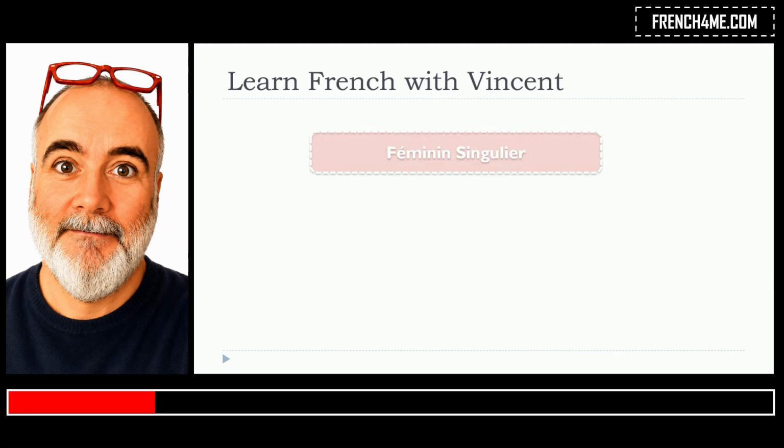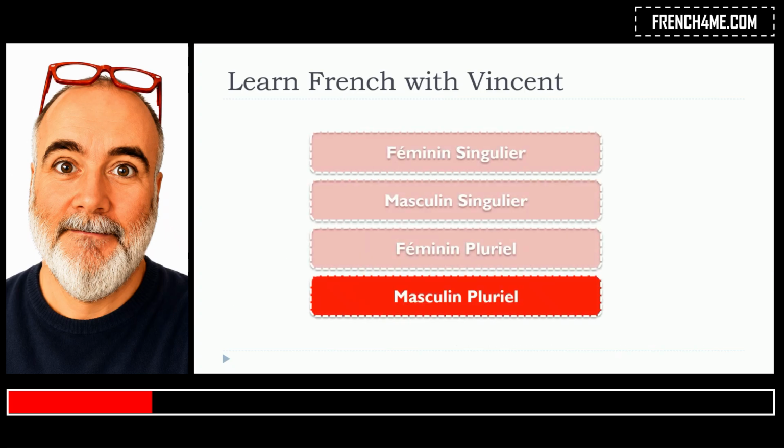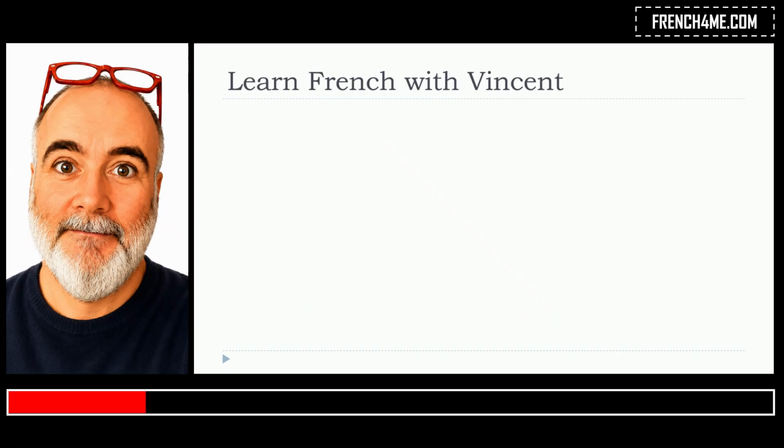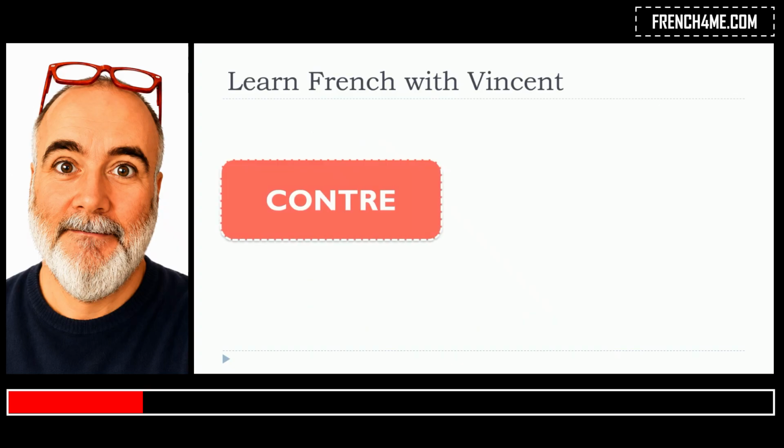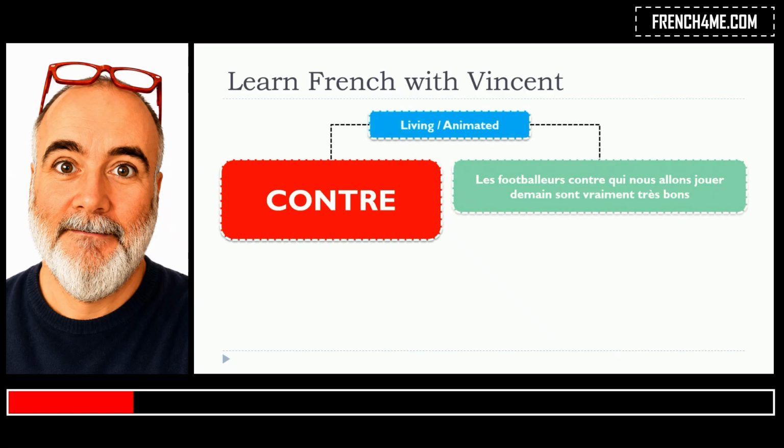Let's have a look now at the masculine plural, le masculin pluriel. And so, contre is the preposition again that we're using. Living animated, it will be extremely simple. Les footballeurs contre qui nous allons jouer demain sont vraiment très bons.